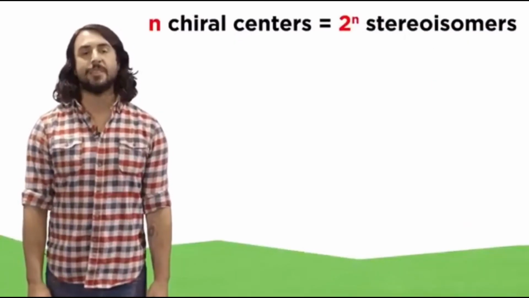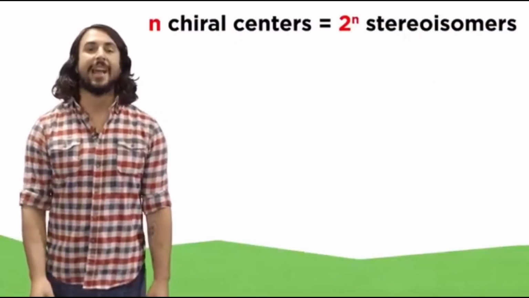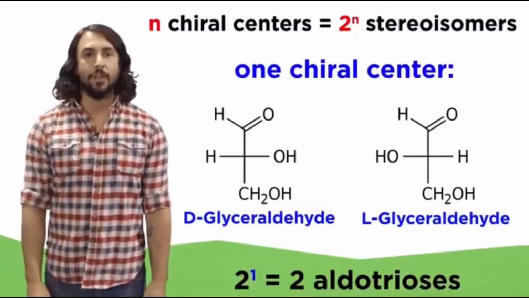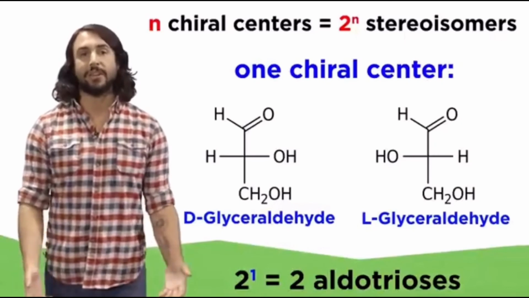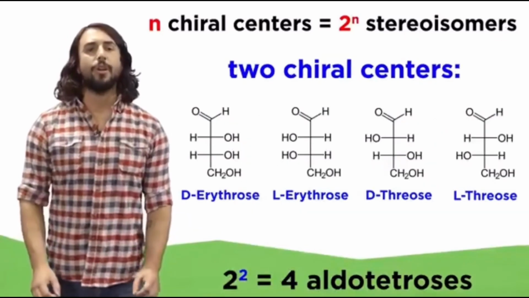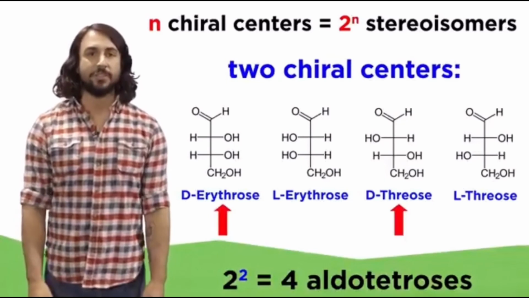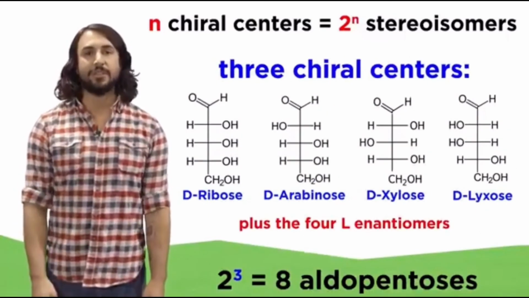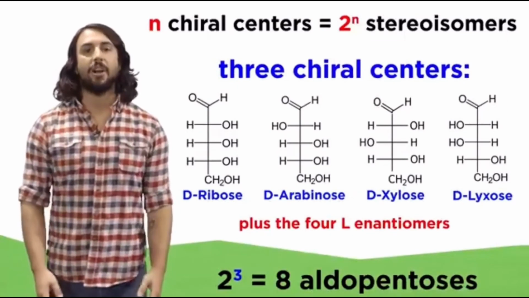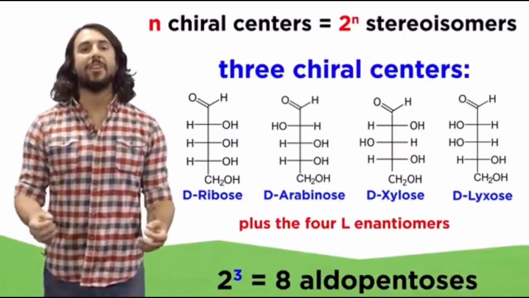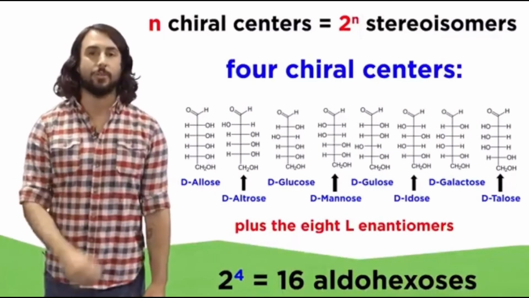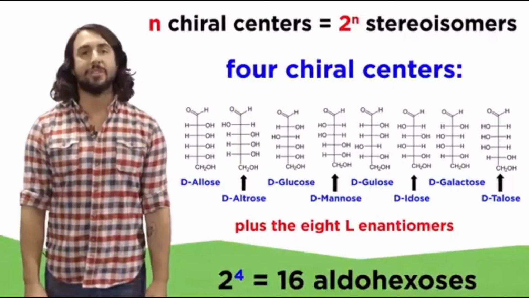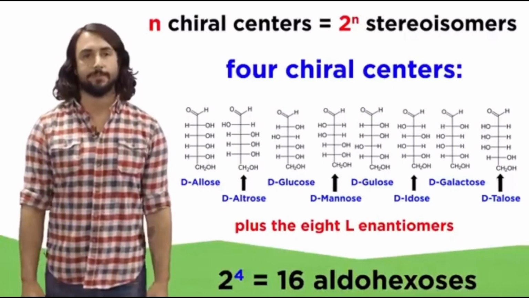Let's also note that since a molecule with N chiral centers has 2 to the N stereoisomers, there are 2 aldotrioses, the 2 glyceraldehydes, since there is only one chiral center on the molecule. There are 4 aldotetroses, these 2 and their L enantiomers. There are 8 aldopentoses, these 4 and their L enantiomers, because of the 3 stereocenters, and a total of 16 aldohexoses, these 8 and their L enantiomers. These differ only in the stereochemistry of these chiral centers.